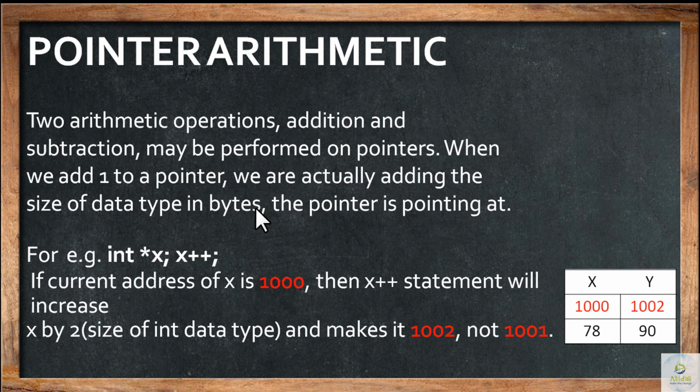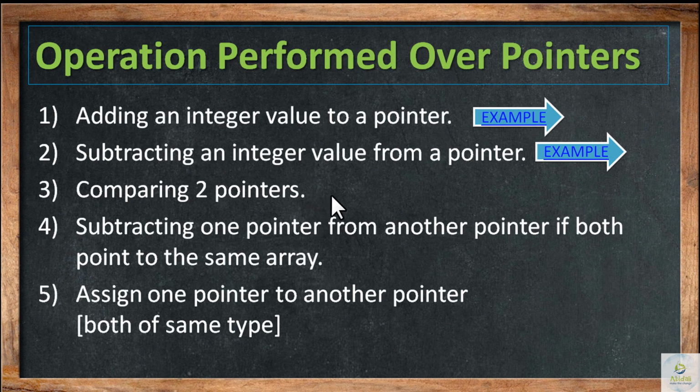So, we have 2 operations that we can perform, that is addition and subtraction. We have taken an example of addition. Okay, when we add to an integer type pointer, it will increase by 2. Okay, if it is subtract, it will decrease by 2. Similarly, for a floating type variable, if you add 1, it will increase by 4 bytes. Decrease by 1, it will go back by 4 bytes. That's about pointer arithmetic.